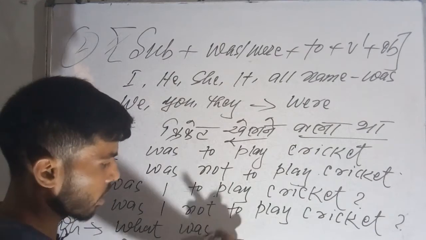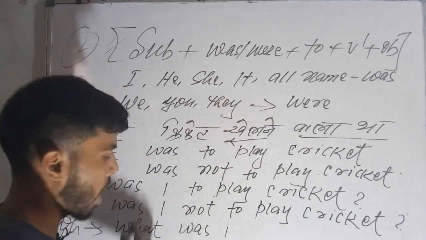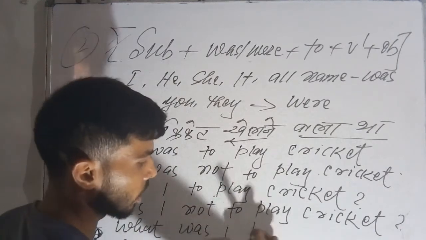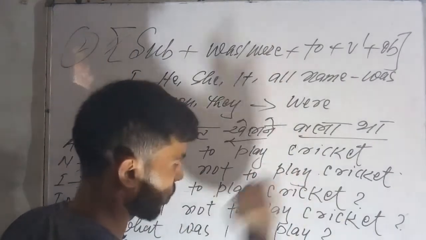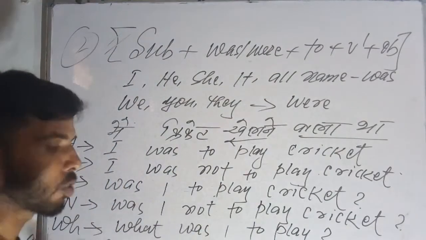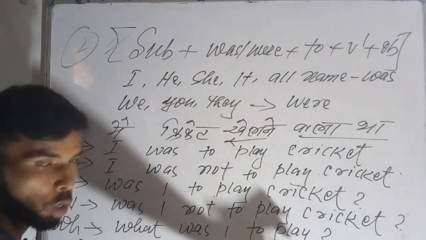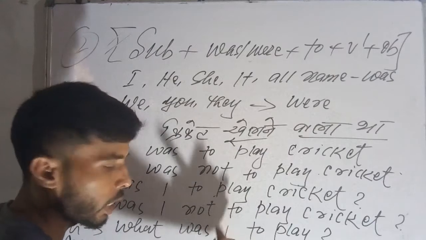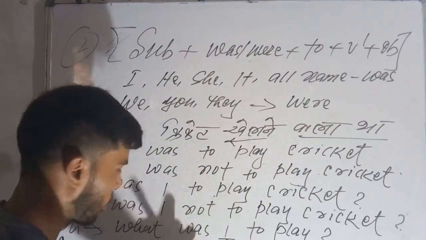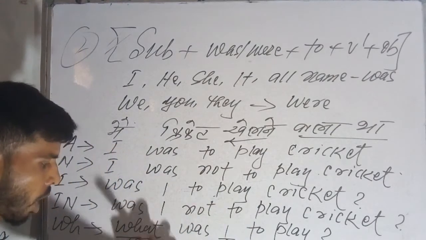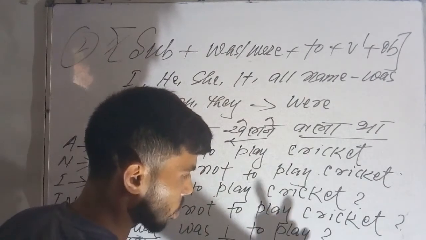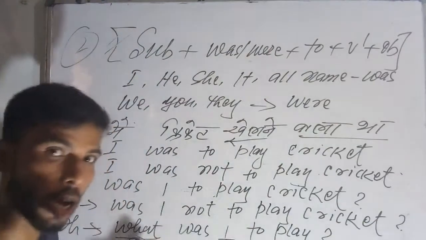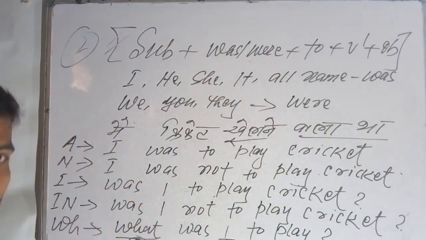So I was, then what was I, then after that play. What was I to play? When you talk in Hindi, what is the meaning of this? First you will say मैं, then क्या, so we will say मैं क्या, and the third one we will say मैं क्या खेलने वाला था. So I hope you are clear.